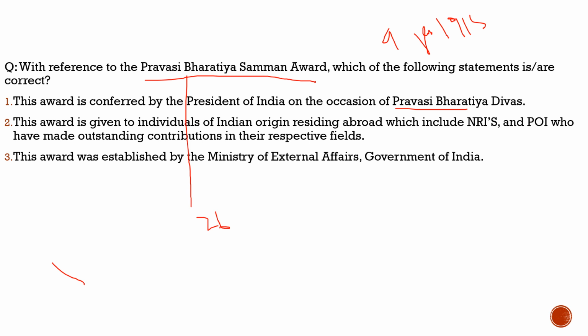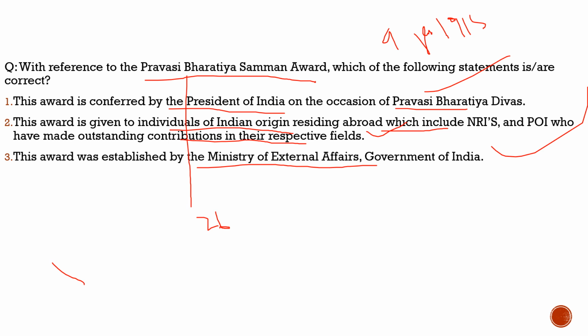First statement: the award is conferred by the President of India on the occasion of Pravasi Bharatiya Divas. 100% correct, nothing wrong with the statement. Second, this award is given to individuals of Indian origin residing abroad, which includes NRIs and persons of Indian origin who have made outstanding contributions in their respective fields. 100% correct. Third, this award was established by the Ministry of External Affairs, Government of India. 100% correct. So with respect to this question, all the three statements are correct.